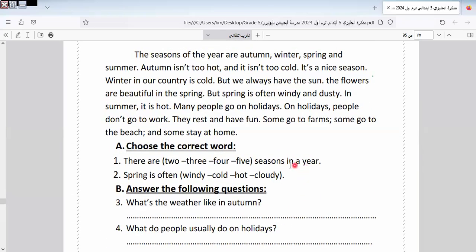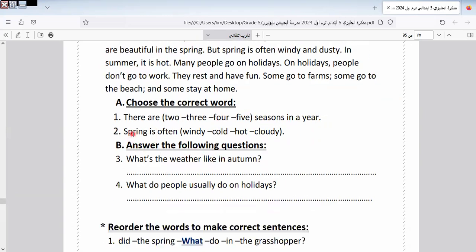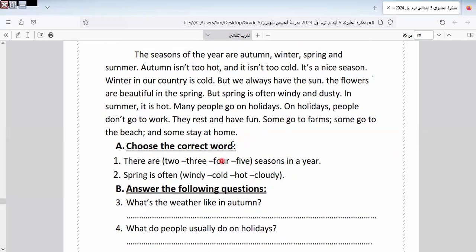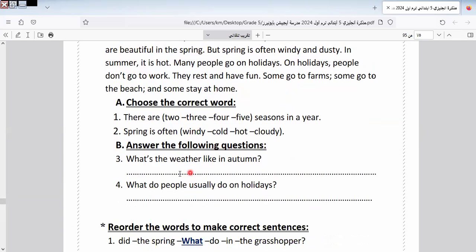There are seasons in the year. So how many seasons do we have in the year? We have 4 seasons. Let's count them: autumn, winter, spring, and summer. So the answer is 4. Next one. Spring is often what? Spring is often windy and dusty. So the answer is windy.